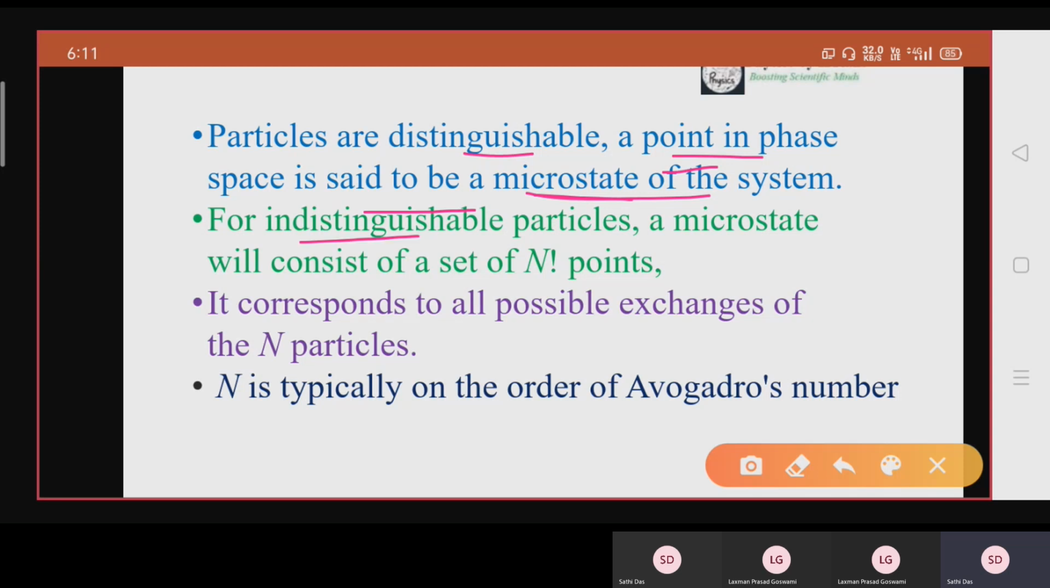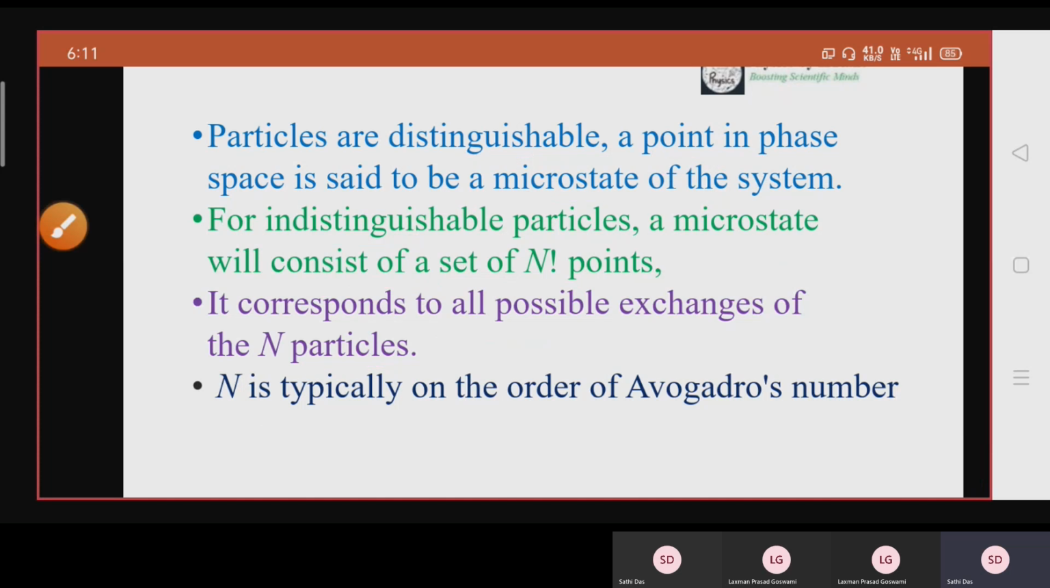Now for the indistinguishable particle, a microstate will consist of a set of n factorial points, and it corresponds to all possible exchanges of the n particles. So n is typically on the order of Avogadro's number. Basically, we are dealing with gases.